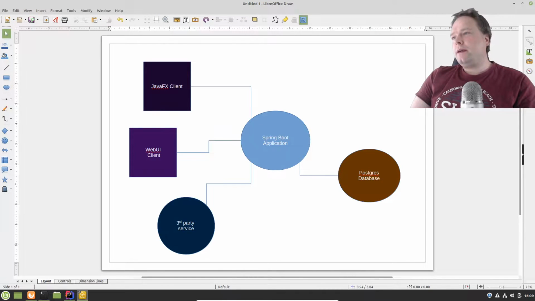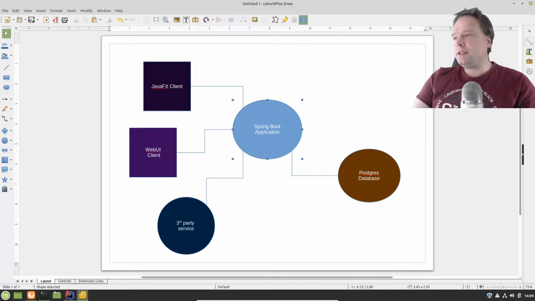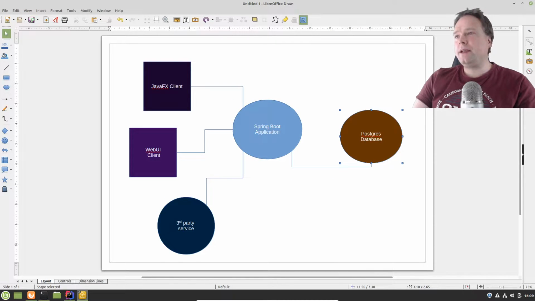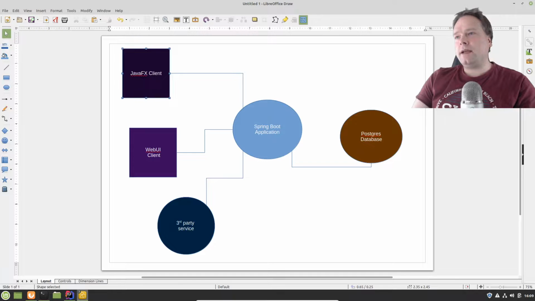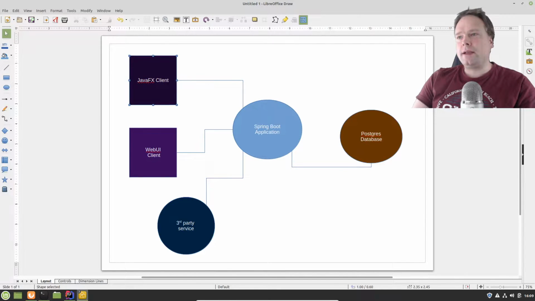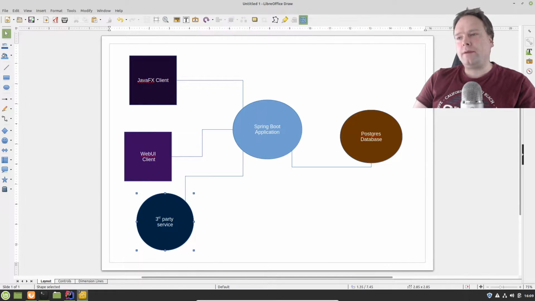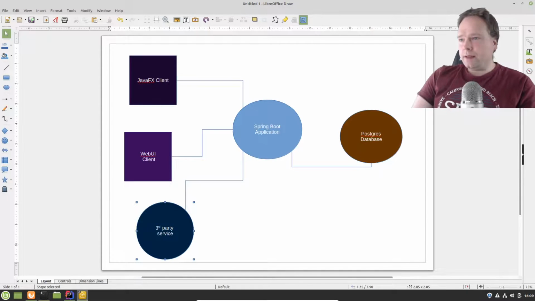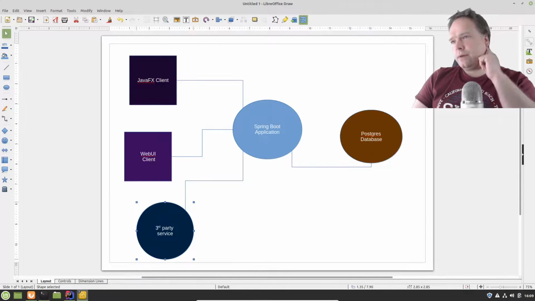Right now, I have an application right here. It's a Spring Boot application, and then I have a Postgres database right here. And then we have different kinds of clients. We have a JavaFX client, we have a web UI client, we have a third-party service right here that just calls via REST or REST API.